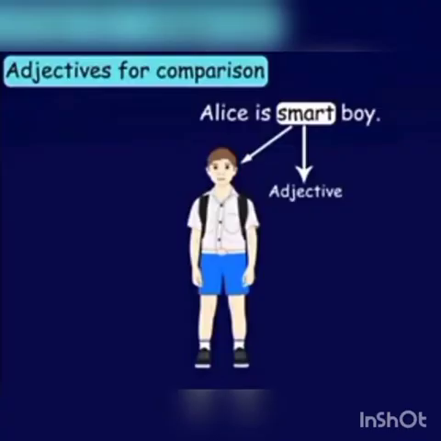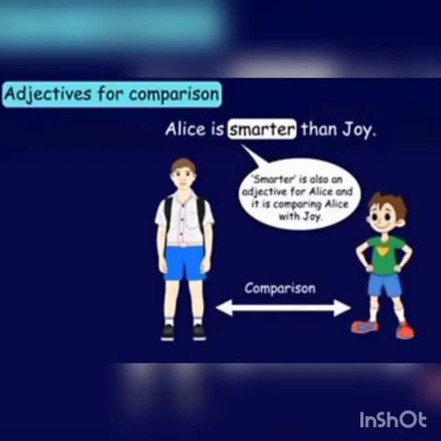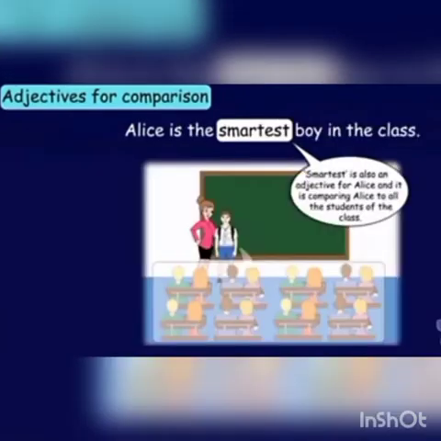Let's revise degrees of adjective. There are three degrees of adjective: positive degree, comparative degree and superlative degree. The first one is the positive degree. Alice is a smart boy. The next one is the comparative degree, in which we compare two things. For example, Alice is smarter than Joy. In this, we are comparing Alice with Joy. And the last one, the superlative degree, is the degree in which we compare one person with the whole class or with one or more things. For example, Alice is the smartest boy in the whole class.